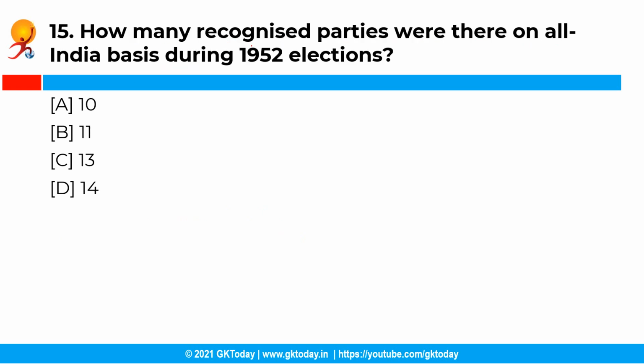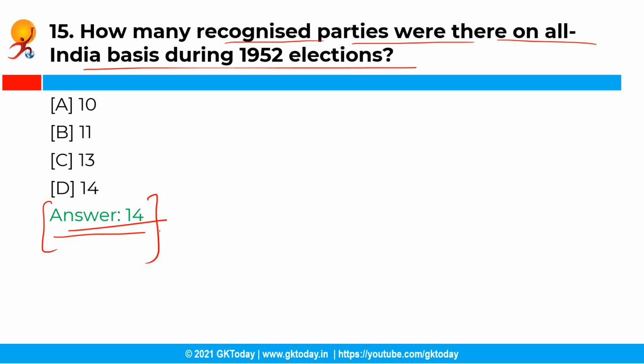Now the next question is, how many recognized parties were there on all India basis during the 1952 elections? So you have the following options and the correct answer is option D, that is 14. So in the 1952 elections there were 14 recognized parties on all India basis, and after the first general elections of 1952, 4 parties were recognized as national parties. Those parties were Indian National Congress, Praja Socialist Party, Communist Party of India and All India Bharatiya Jana Sangh in the year 1953.